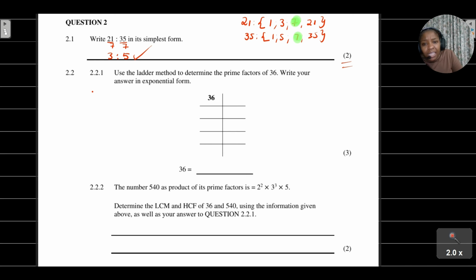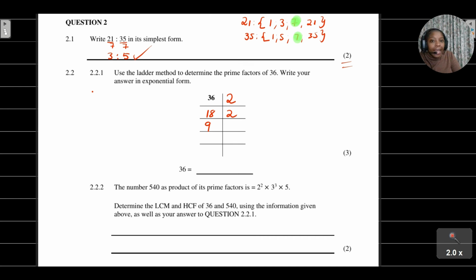If you take 36 divided by 2, you're going to get 18. Then I continue. 18 divided by 2, because 2 can still go into 18, right? You're going to get 9. Now, unfortunately, you can't say 9 divided by 2, because 2 cannot go into 9.